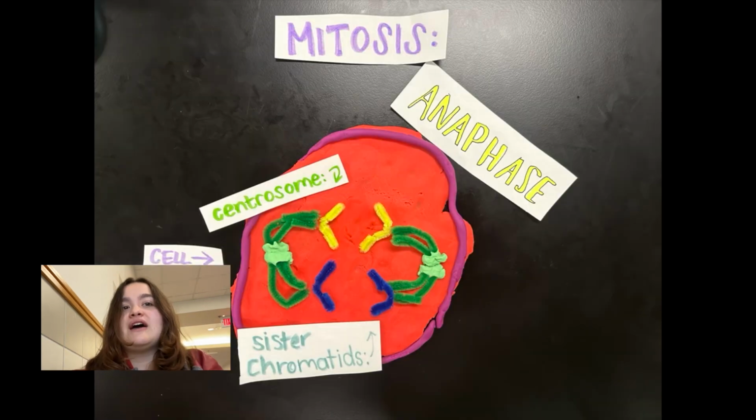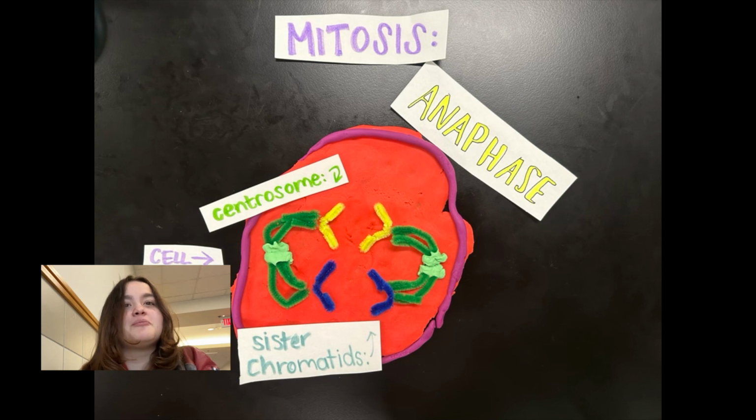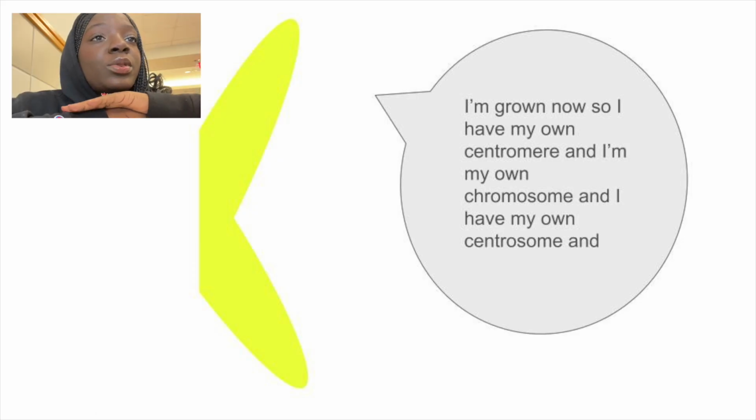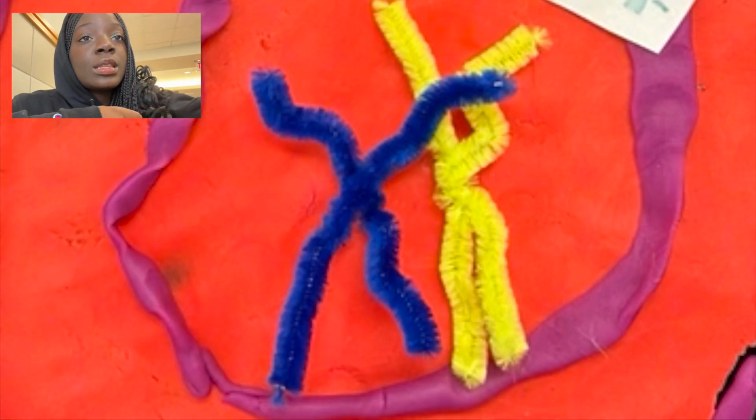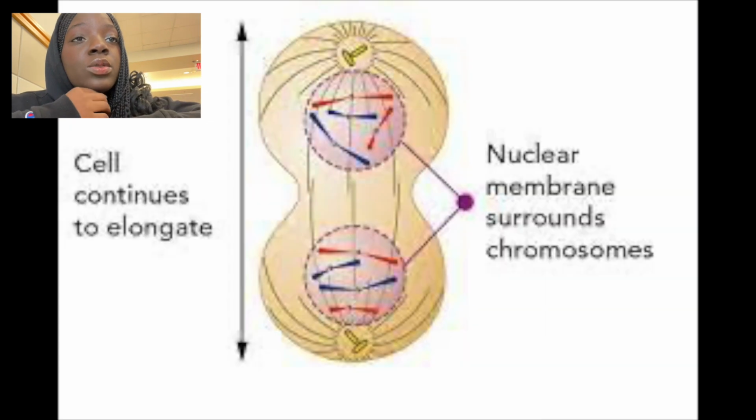After metaphase, we have anaphase, where the division really begins. The sister chromatids are pulled to opposite sides of the cell towards the centrosome and are now separated. Identical chromosomes are pulled toward opposite ends of the cell, and now each chromatid has its own centromere and can be considered a separate chromosome. At the end of anaphase, the cell should have twice the number of chromosomes that it did at the beginning of the cell cycle. Following anaphase, we have telophase, where two new nuclear membranes form.